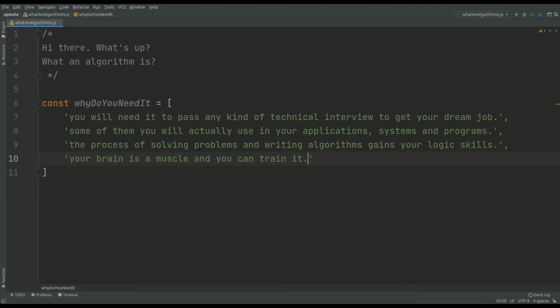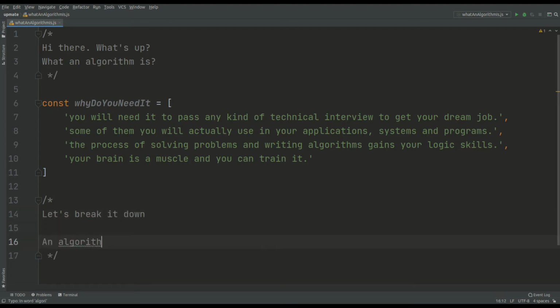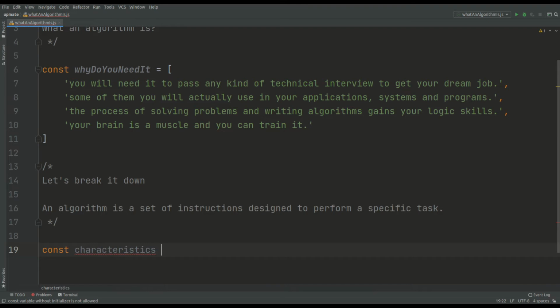Every day your brain solves millions of problems, from getting a cup of coffee to calculating a sum of your bill. You definitely want to do that faster or to automate it finally with your coding skills. So let's break it down to understand what an algorithm is. An algorithm is a set of instructions designed to perform a specific task. Here are the main characteristics of algorithm.